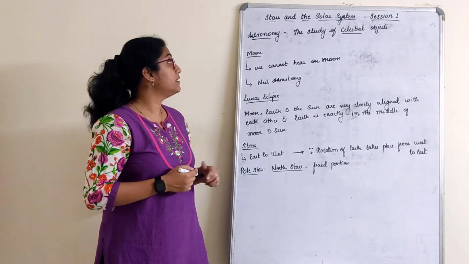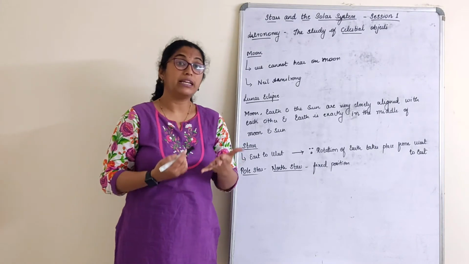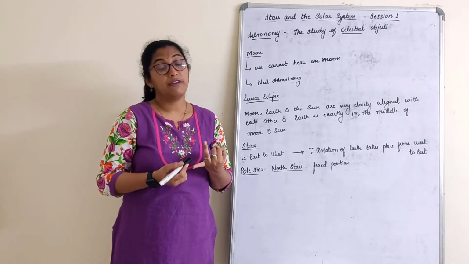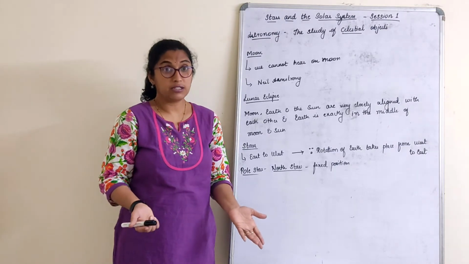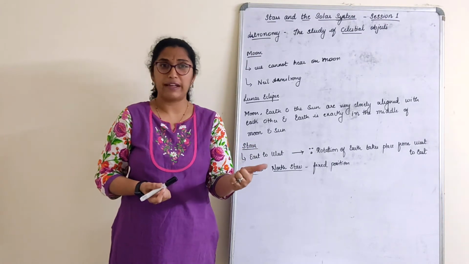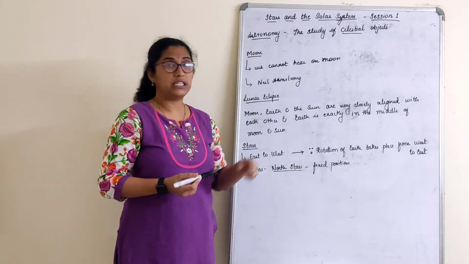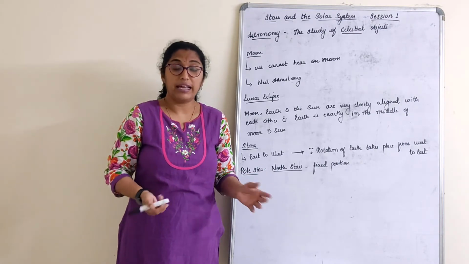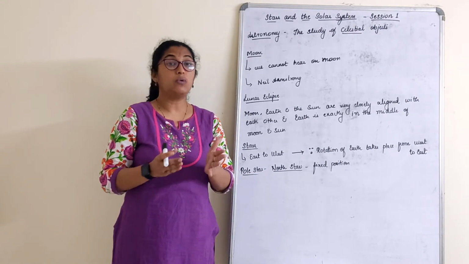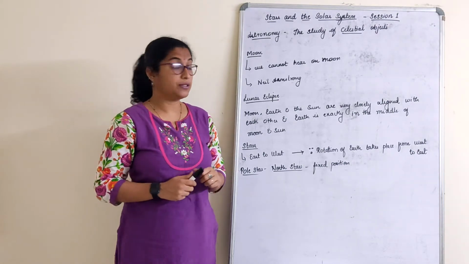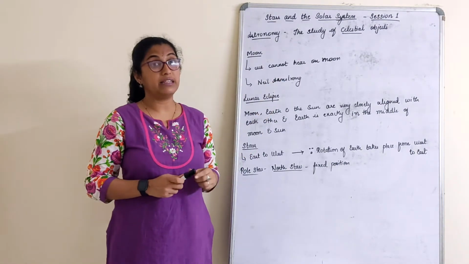Then about the moon, we talked about there not being any life on the moon, right? That's only because there is no atmosphere. If there is no atmosphere, then we cannot survive. If there is no atmosphere, there is no air, and we cannot hear on the moon. Why? Because there is a vacuum. That means sound cannot travel in vacuum. We have all studied this in the sound chapter. Sound cannot travel in vacuum.